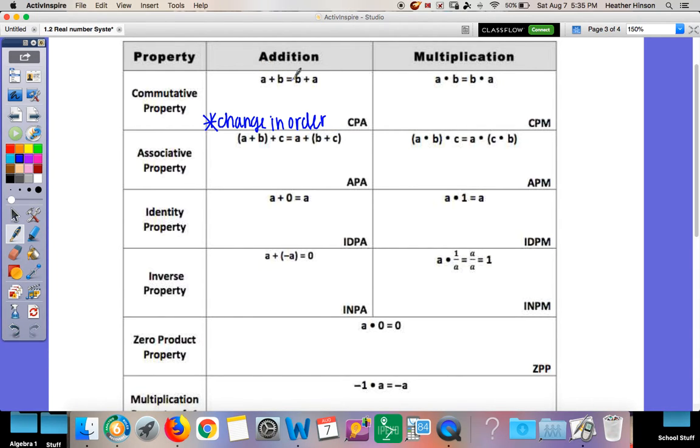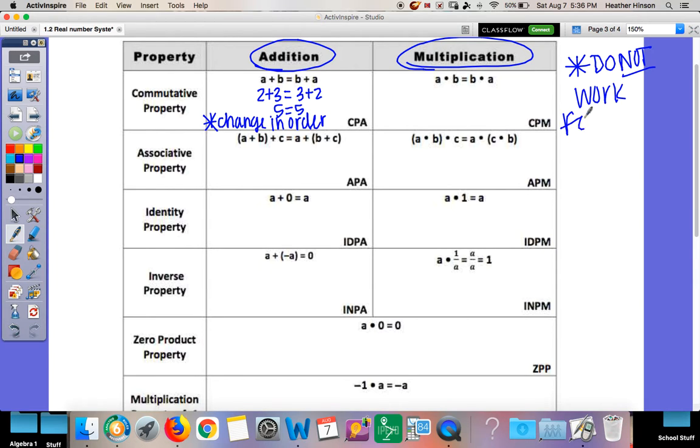So A plus B is the same thing as B plus A. Like for instance, 2 plus 3 is the same thing as 3 plus 2. They're both going to be 5. It doesn't matter which order they're in. This only works for addition and multiplication. These do not work for subtraction or division. Only for addition and multiplication.